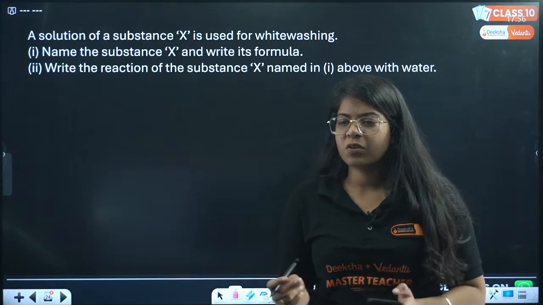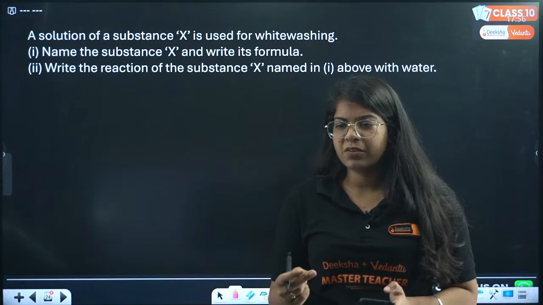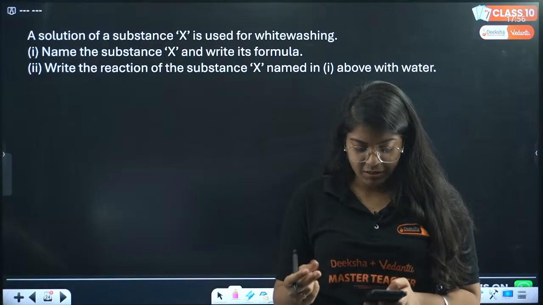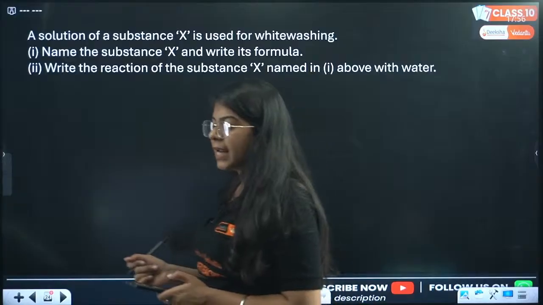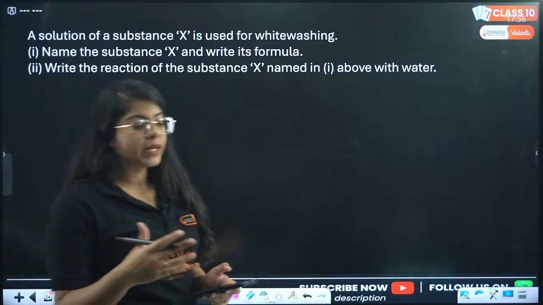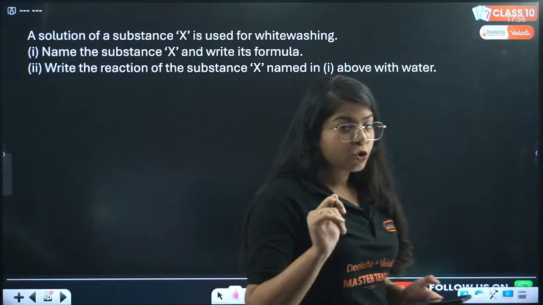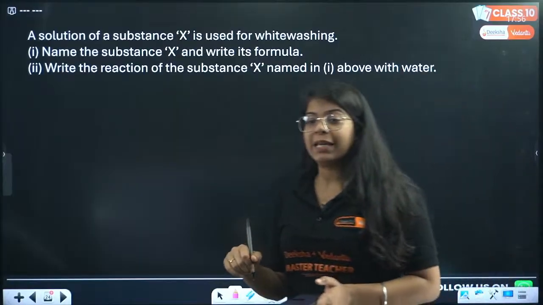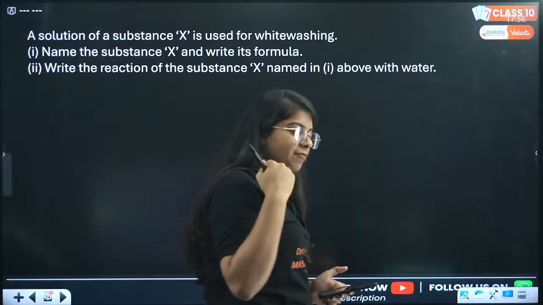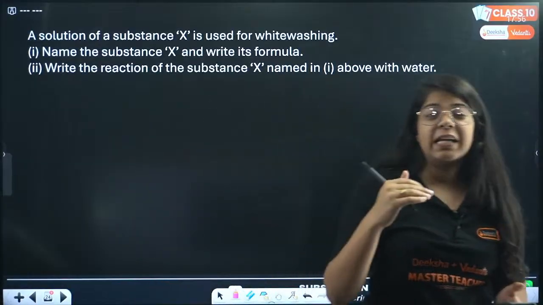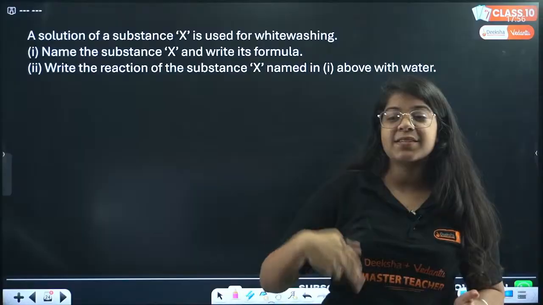Effect of oxidation reaction in everyday life. Oxidation reaction affects us in daily life, like food. It has 2 types, right? Corrosion and rancidity. Corrosion mainly happens on iron, so when iron oxidizes, it affects our iron gates, our windows.